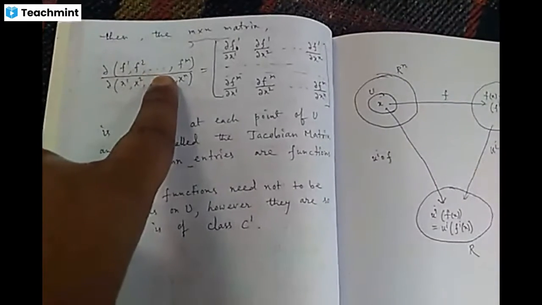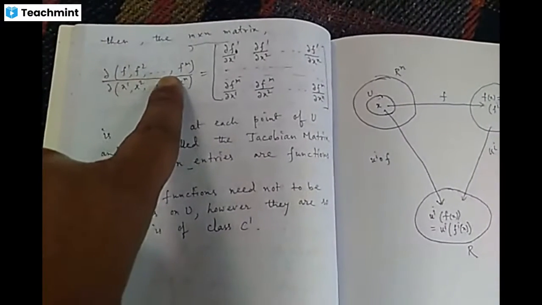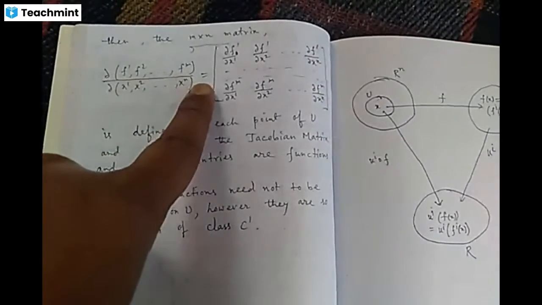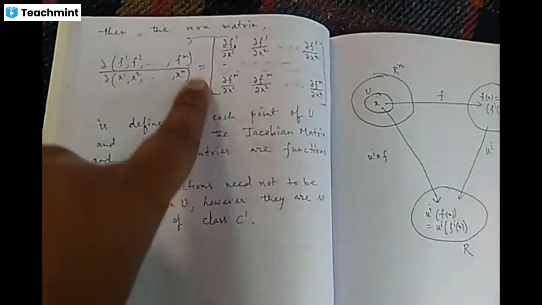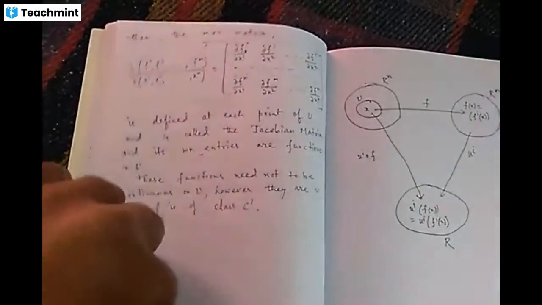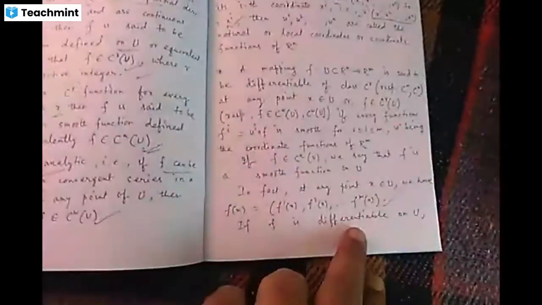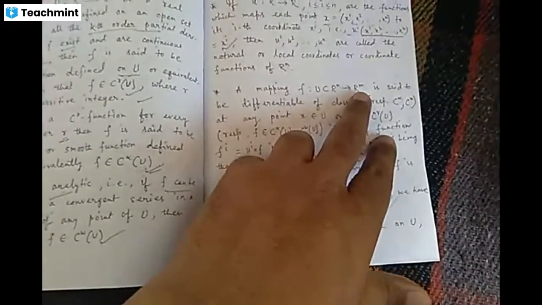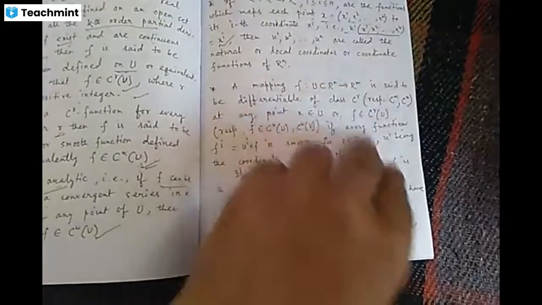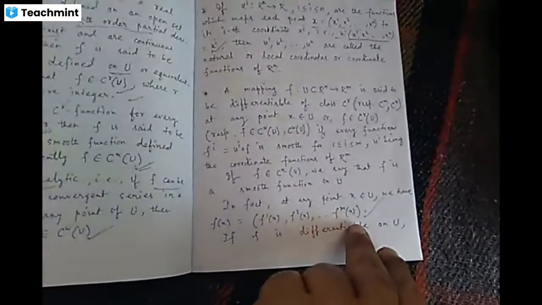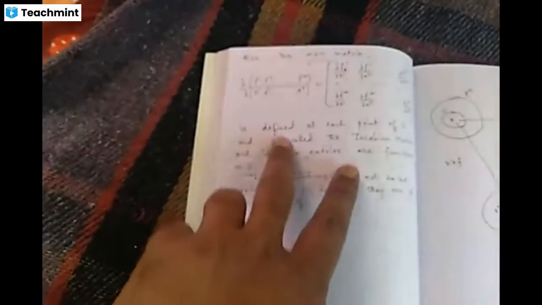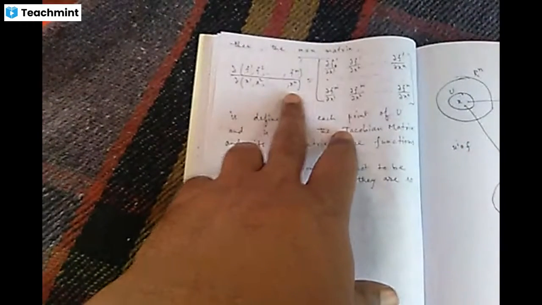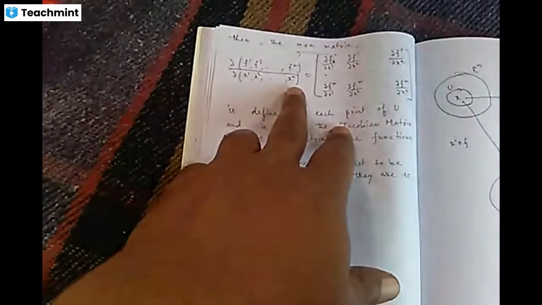If f is differentiable and expressed in m components, because its range is of Rm tuples, and x is expressed in n components because its domain is of Rn tuples.